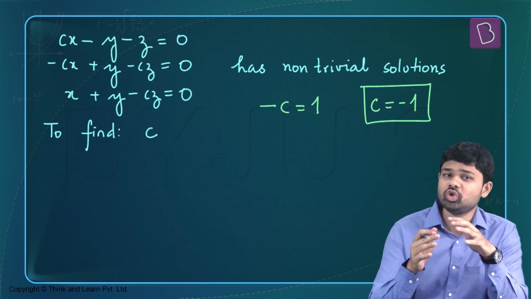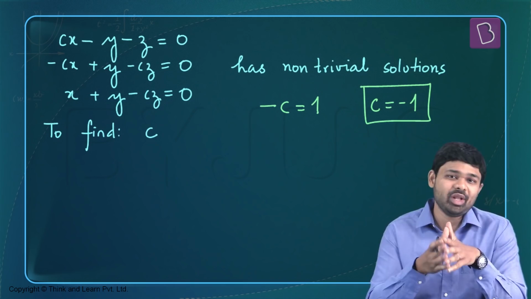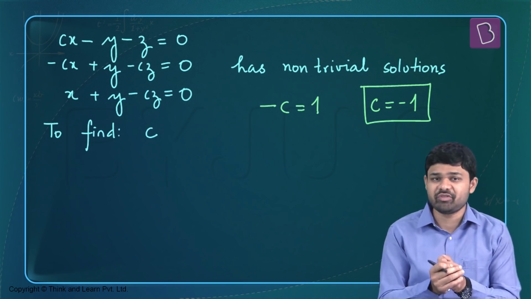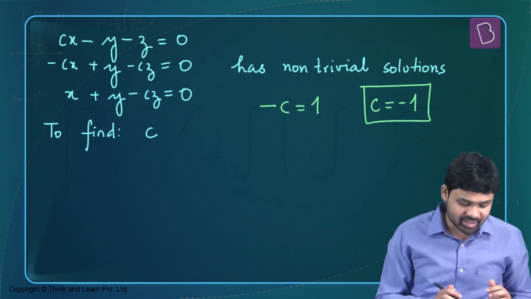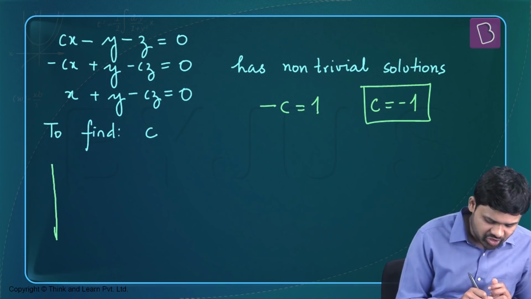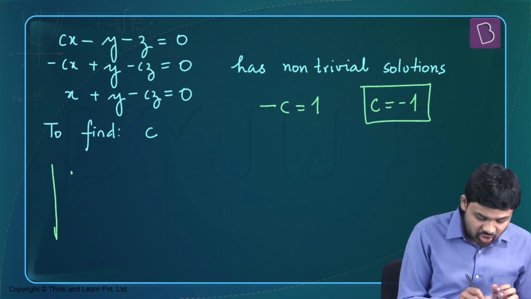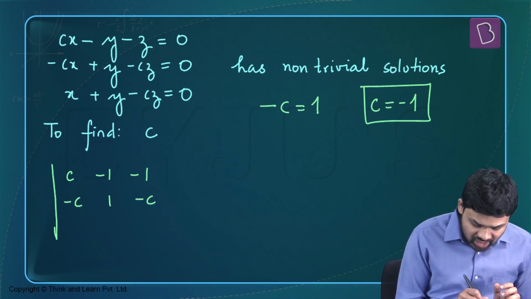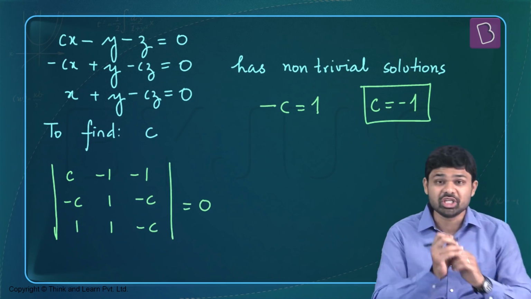Now, for those of you who don't know this and who want to solve it in a systematic, mathematical way, you will have to make use of determinants and try and find the values of C for which the system of equations will have non-trivial solutions. I will also show you that method. So for a system of equations to have non-trivial solutions, the coefficient matrix should have a determinant equal to 0. So c, minus 1, minus c, 1, minus c, 1, 1, minus c, the determinant of this matrix should be equal to 0.